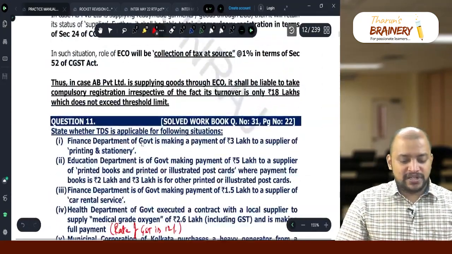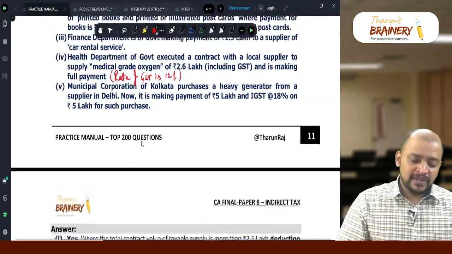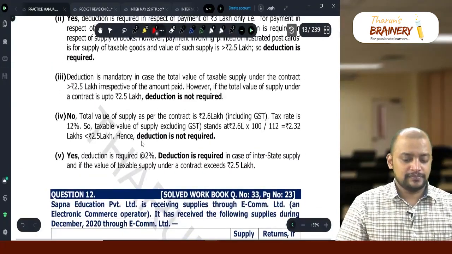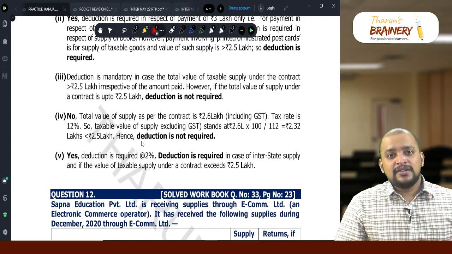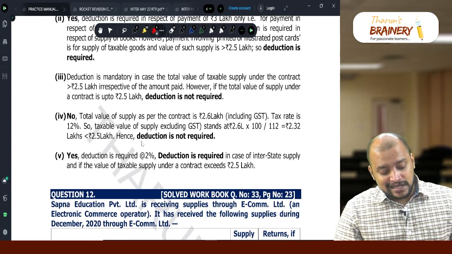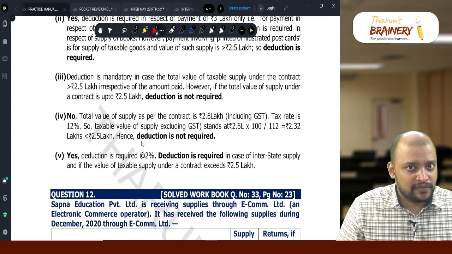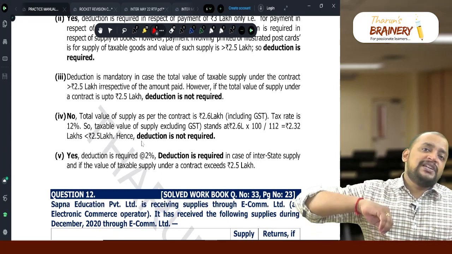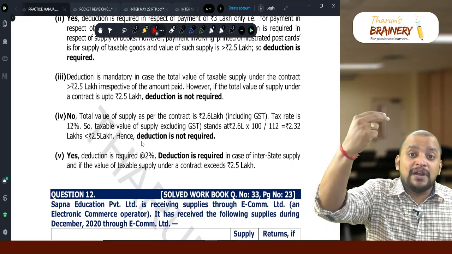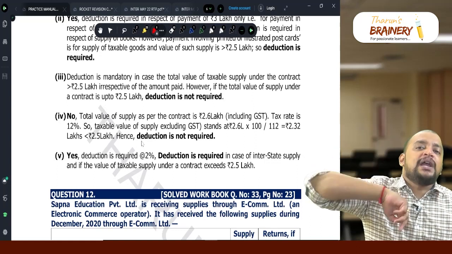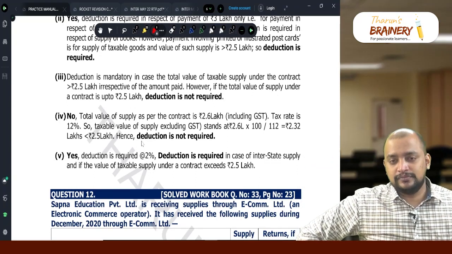So, this is that question related to TDS. Any doubt in this here? TDS at the time of receipt of goods or payment. First, to decide whether TDS is applicable or not, we will see contract value. After seeing the contract value, if TDS is applicable, whatever is the payment made by the recipient, on that payment TDS is applicable.